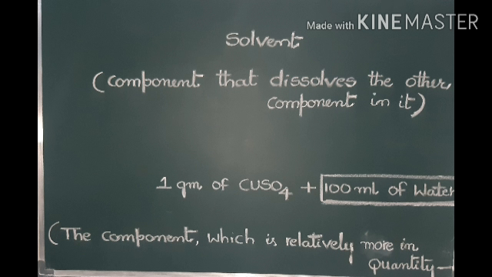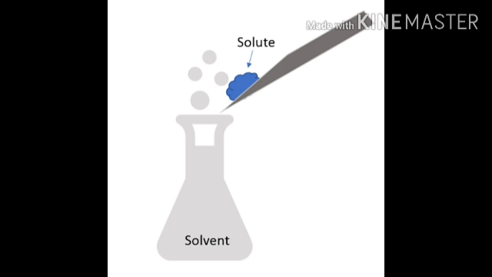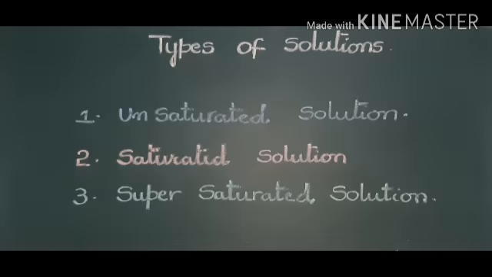Next, solvent. What is solvent? Solvent means that which dissolves the other component. The component which dissolves is called the solvent. Simple technique: it is the one more in quantity. Here 100 ml of water is the best example of solvent. So in a solution, we can see solute and solvent. Solute means the component which is dissolved, and solvent is that which dissolves.